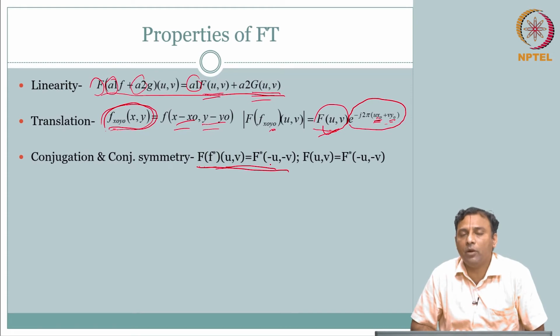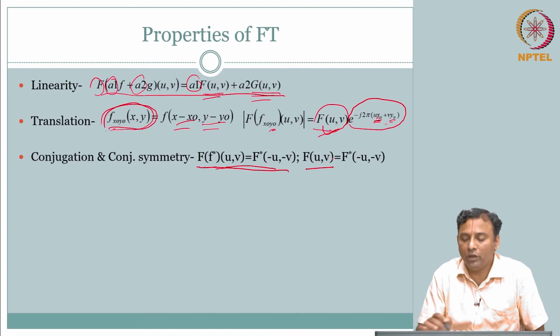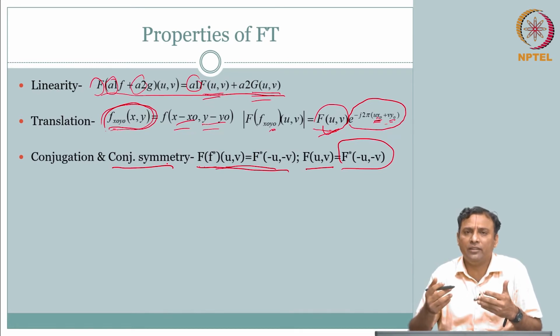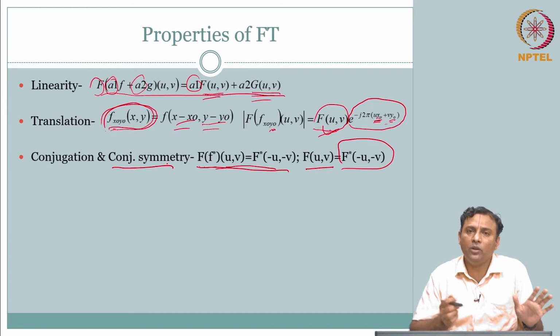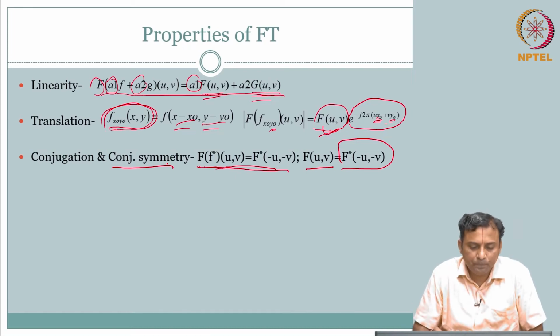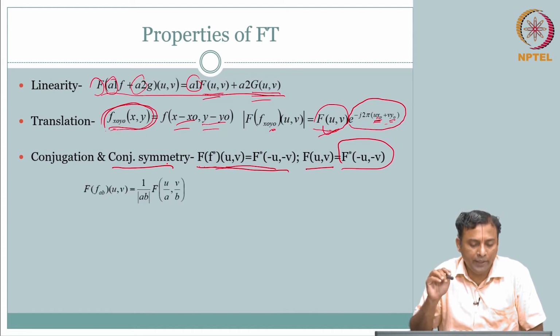Likewise, if f of x comma y is real valued, and F of u comma v is the Fourier transform of that, then F of u comma v will be equal to F asterisk, the complex conjugate, of minus u comma minus v. So this is your conjugate symmetry property. All this, even function, odd function, conjugate, real part, imaginary part, phase, symmetry, magnitude, is very similar to your 1D equivalent, nothing new here. It might help for you to brush that up. So far it is just a direct extension of what we know in 1D.